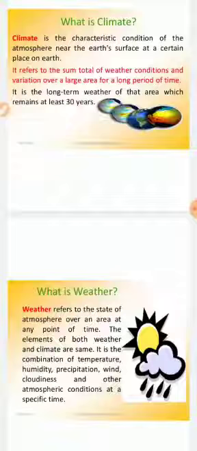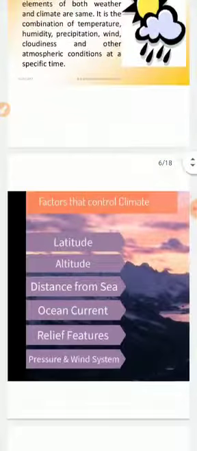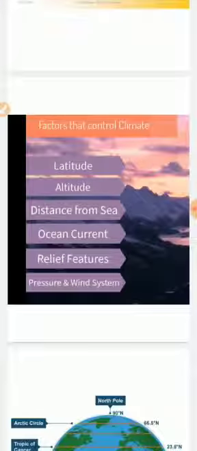So students, we have understood what we mean by weather and climate. Now, we have around six factors that control the climate. They are latitude, altitude, distance from sea, ocean current, relief features, pressure, and wind system.